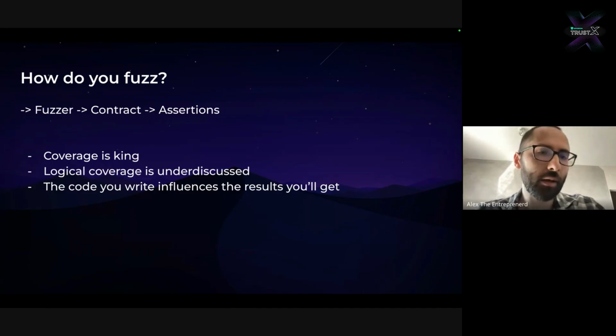The last piece of information for fuzzing is that whatever setup you write will influence the results that you get, because you always have some sort of a bias around the setup of your contracts. And so that bias ends up influencing the results that you're going to get, as well as the possible state transitions that you're going to test. And I'm going to show this today, but you want to be mindful that early decisions will influence your results.